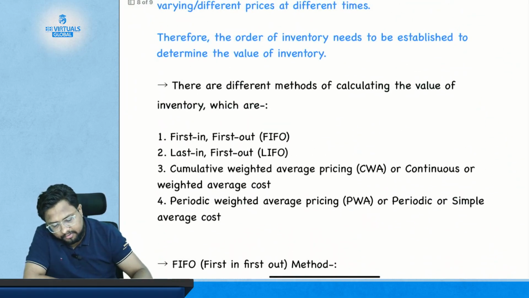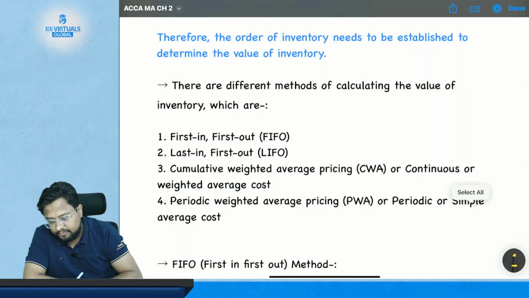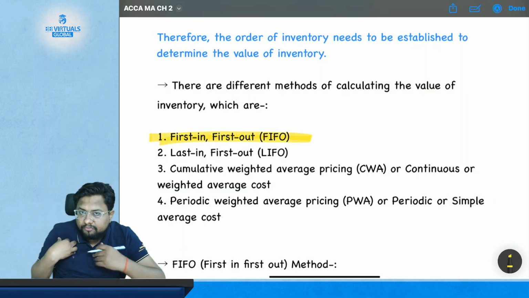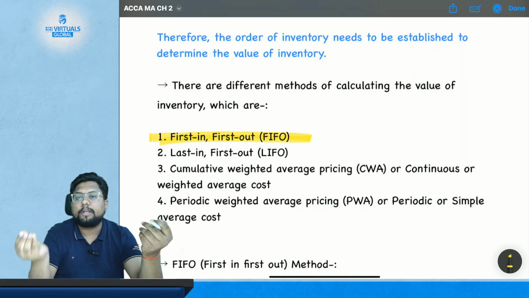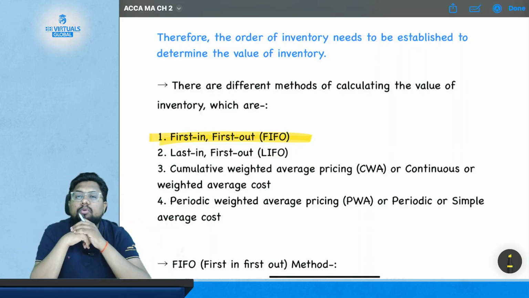The first one is FIFO. FIFO means first in, first out. That means whatever you purchased earlier will go first to the production.